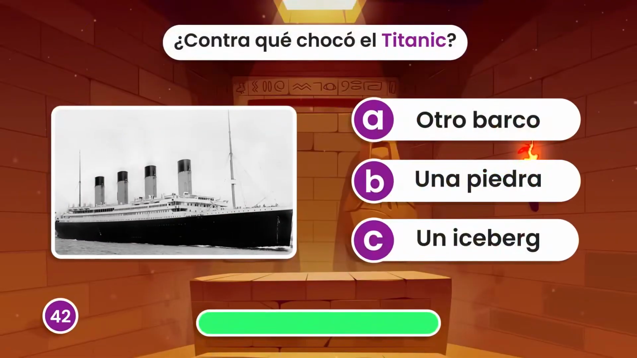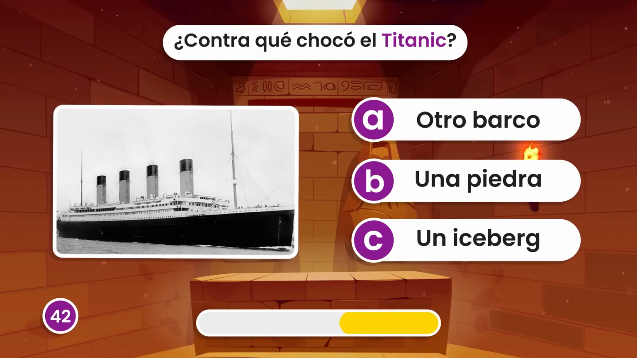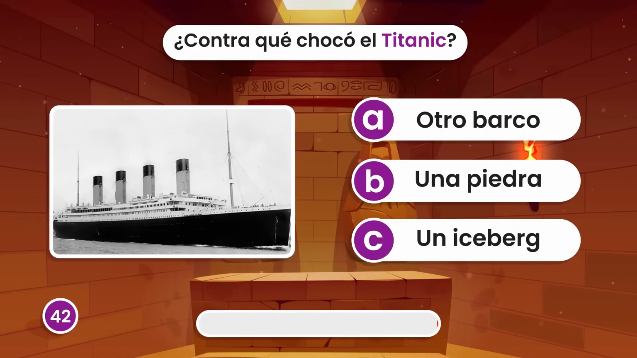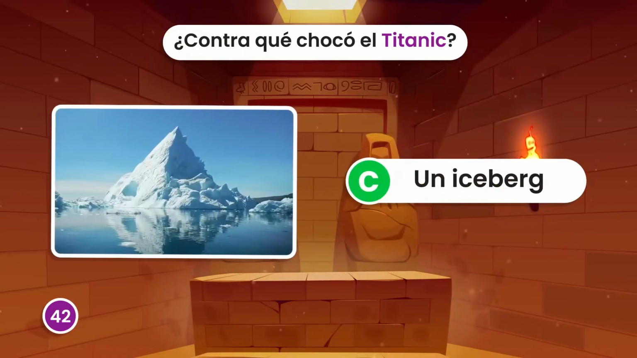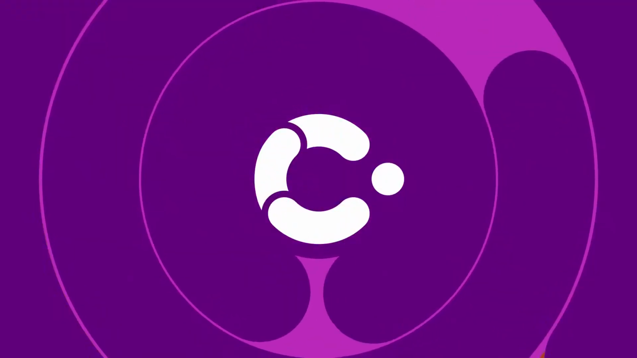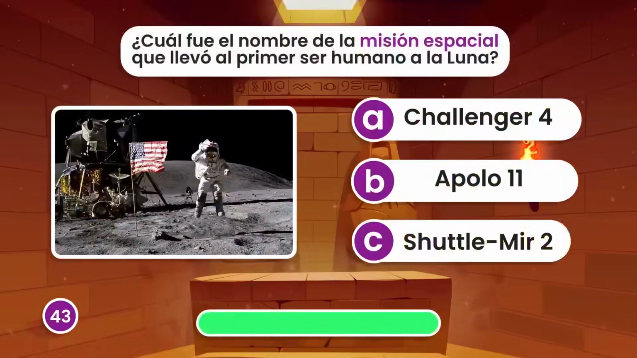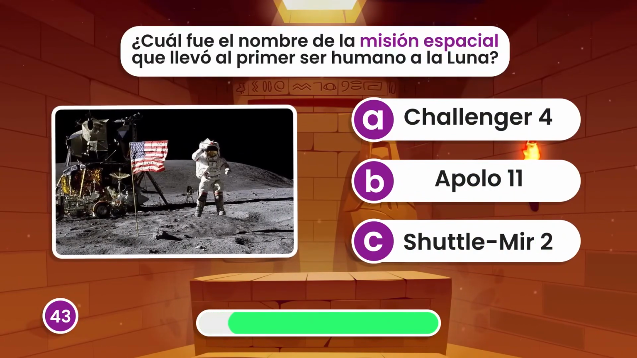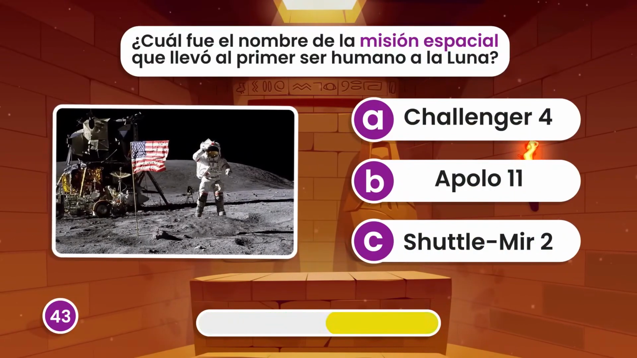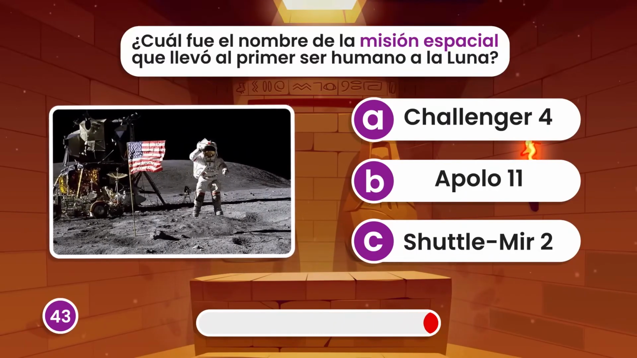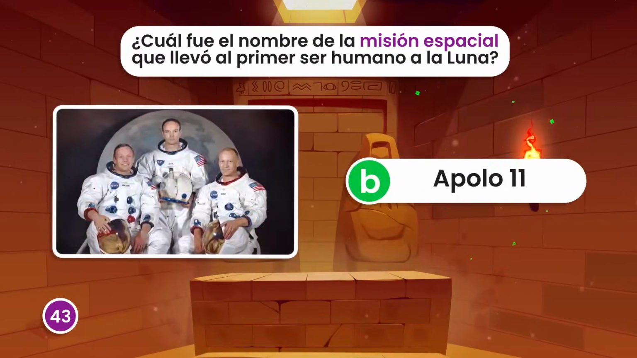What did the Titanic hit? An iceberg? What was the name of the space mission that took the first human to the moon? Apollo 11.